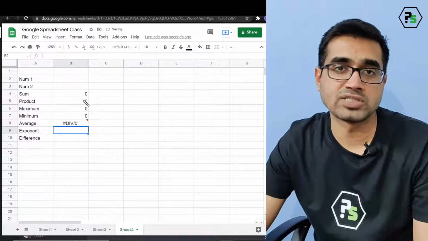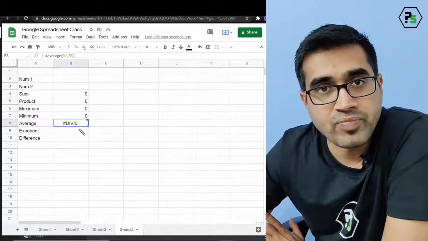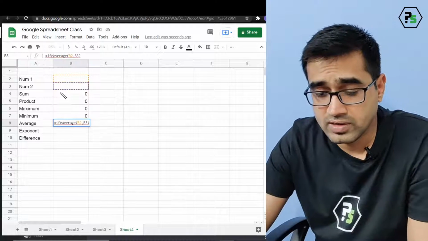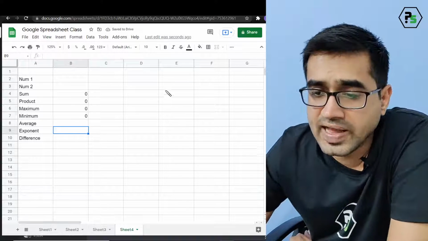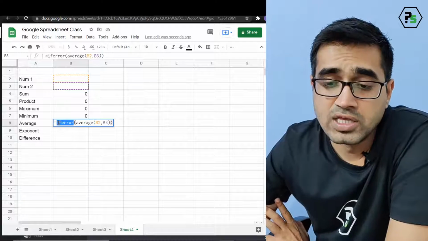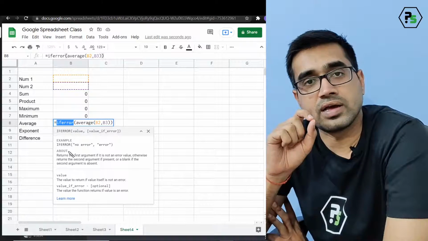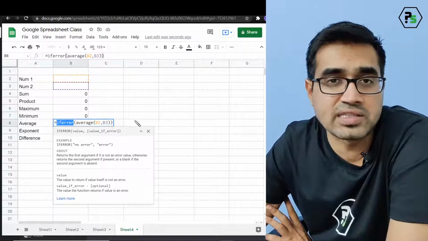Okay, because division by 0 is not allowed. Since the division by 0 is not allowed, you can write one function called IFERROR. Now, IFERROR is a kind of function. Okay, let's see this function, IFERROR. So IFERROR takes a value, so if the error is there, it will print some other thing. If I haven't written anything, it won't print anything.